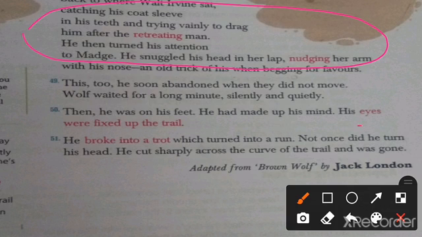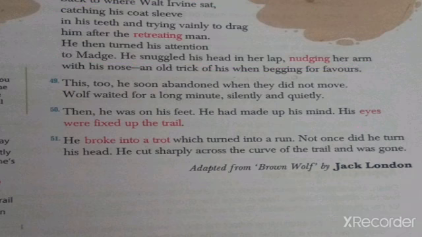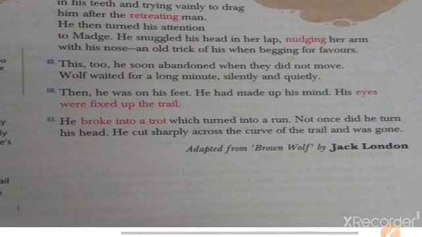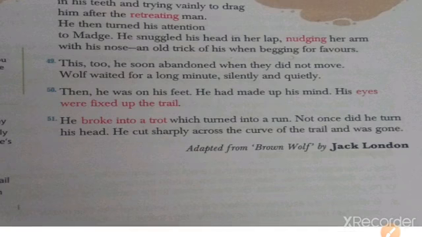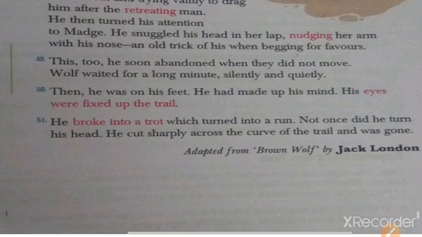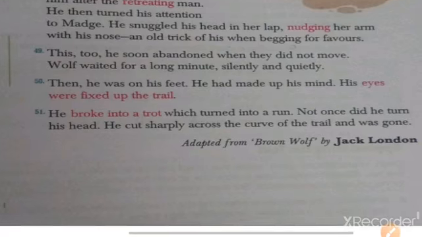He was nudging with his nose and licking the legs or the hands of both the men, and then he went around towards Madge as well. This too he soon abandoned when they did not move. Wolf waited for a long minute, silently and quietly, for the reaction of the couple, but they stood silently.